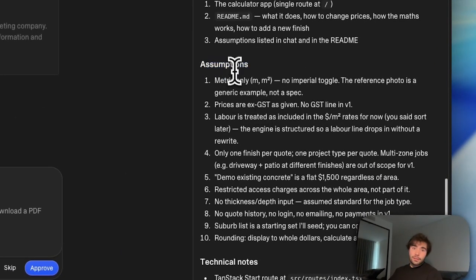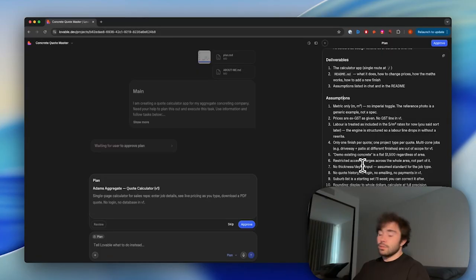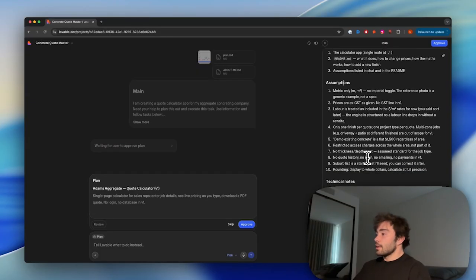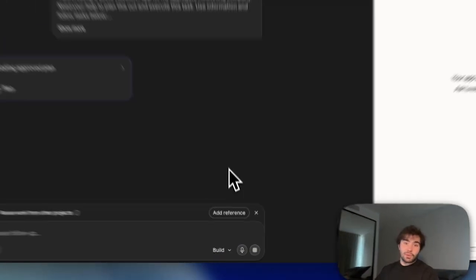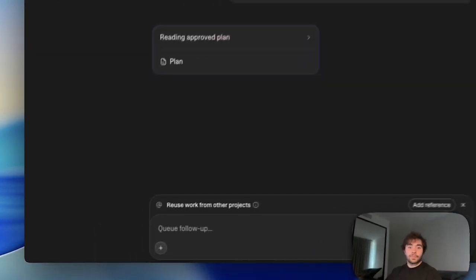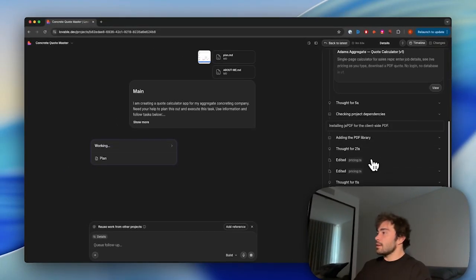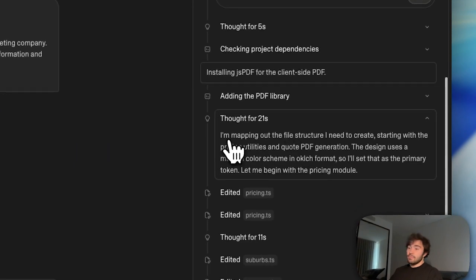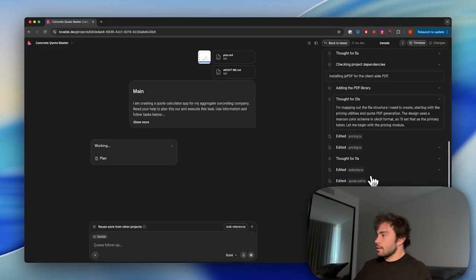You just read through these, tick off which ones that you want to clarify with. But yeah, honestly, for the sake of the demo, I'm just going to go ahead with all of it. So I'm going to hit approve, and we'll see what comes of it. Another thing as well, you can see its train of thought here. You can see how it's working, see its thoughts, see what it's working at. I think that's kind of cool. It's kind of nice to know what it's doing in the background.